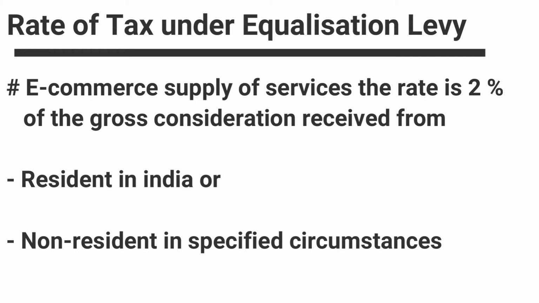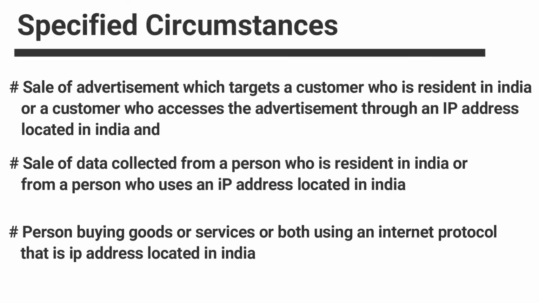On e-commerce supply or services, the rate is 2% of the gross consideration received or receivable from a resident in India or a non-resident in specified circumstances. Here the specified circumstances refer to the sale of advertisement which targets a customer who is a resident in India or a customer who accesses the advertisement through an IP address located in India, and the sale of data collected from a person who is a resident in India or from a person who uses an IP address located in India, or a person buying goods or services or both using an IP address located in India.